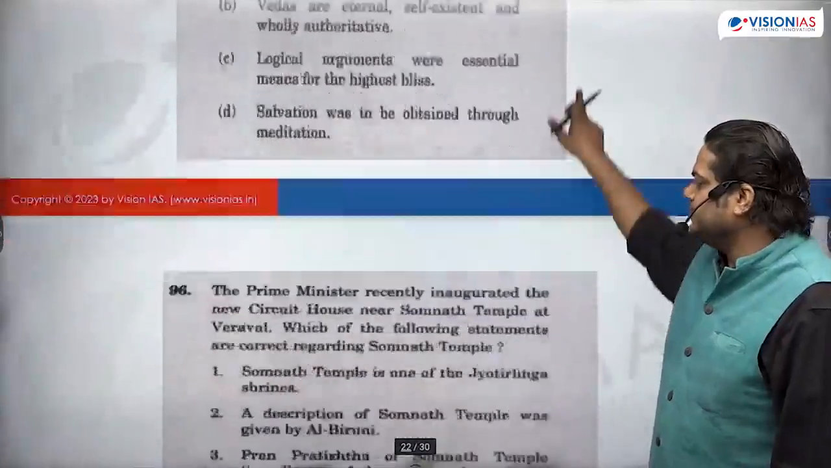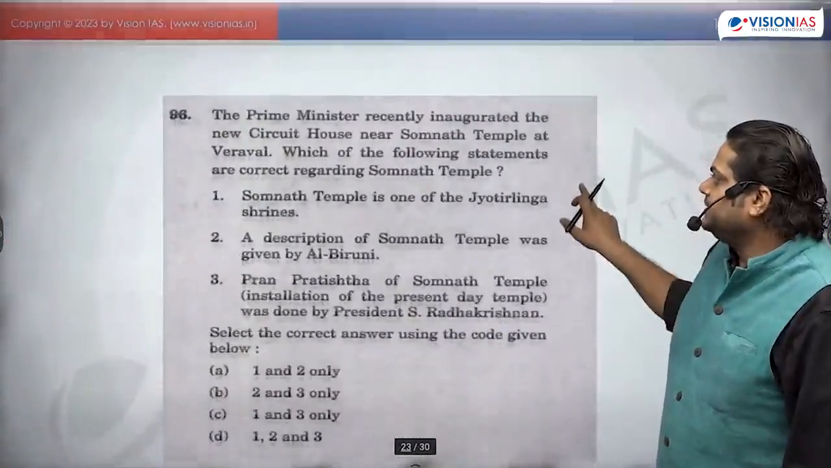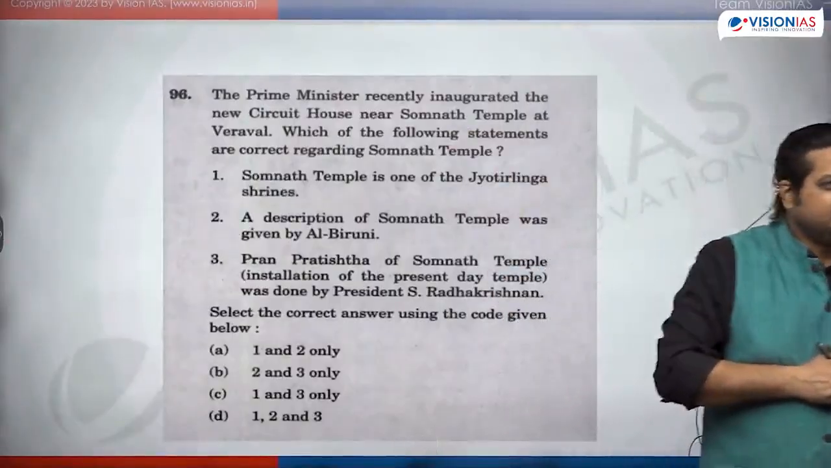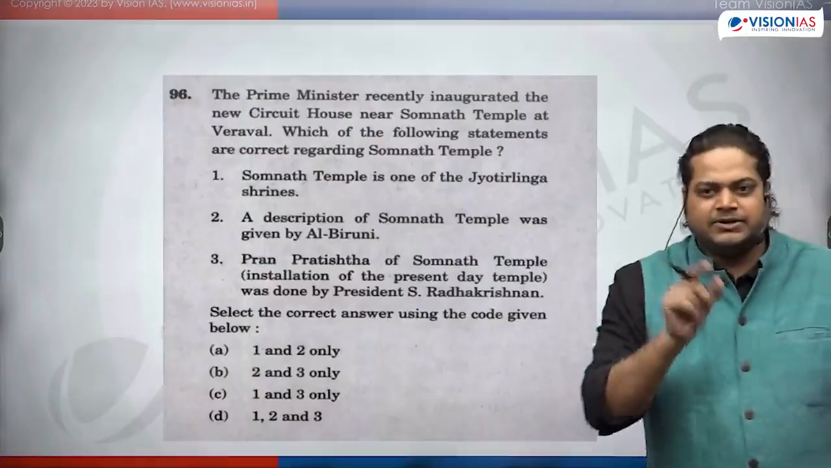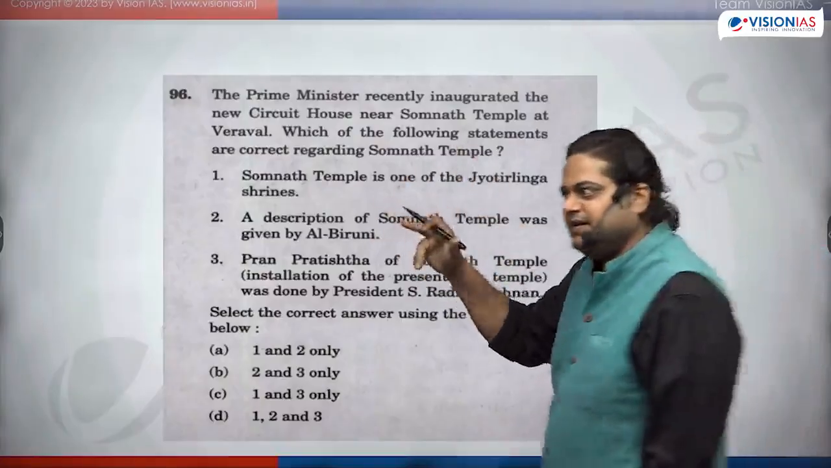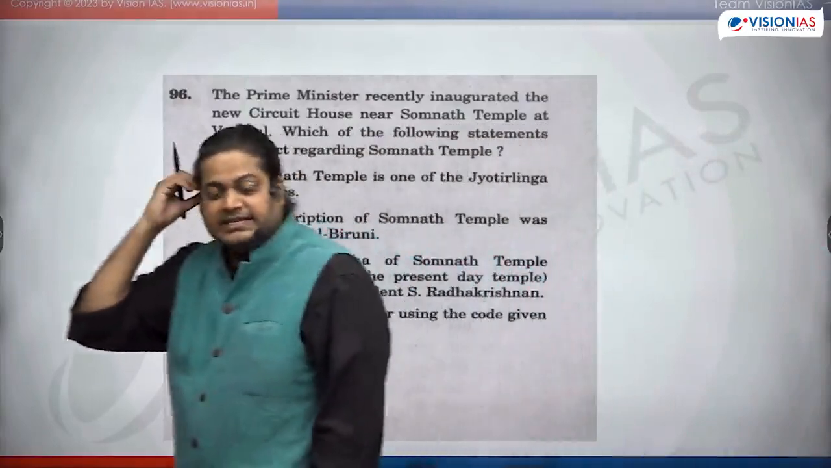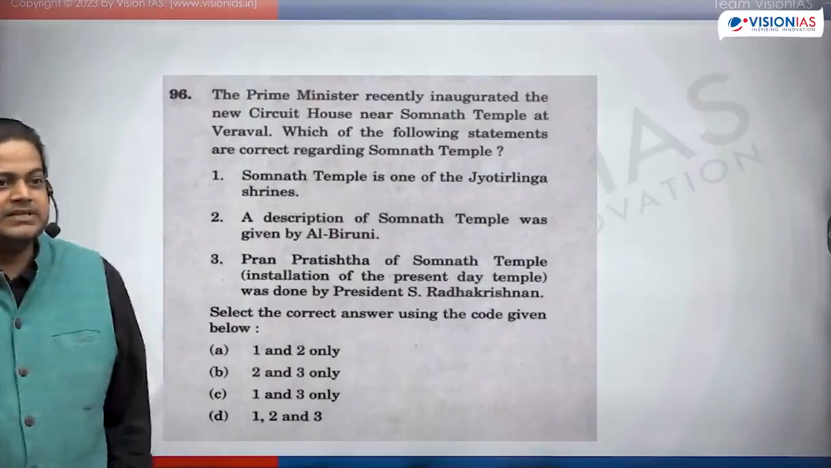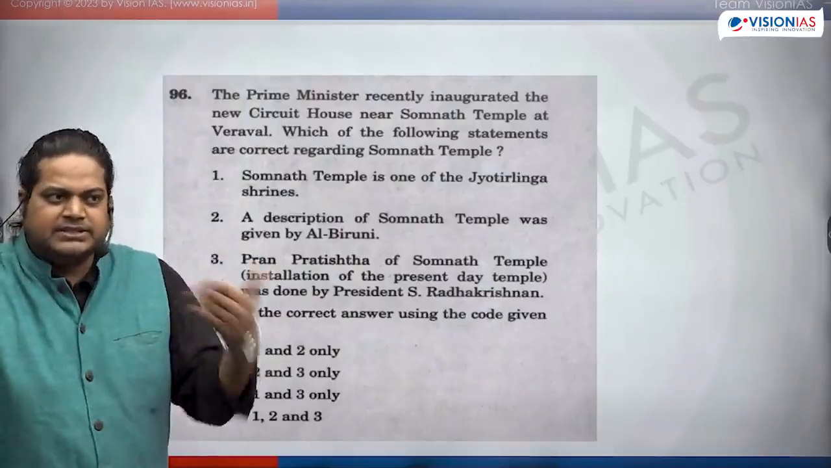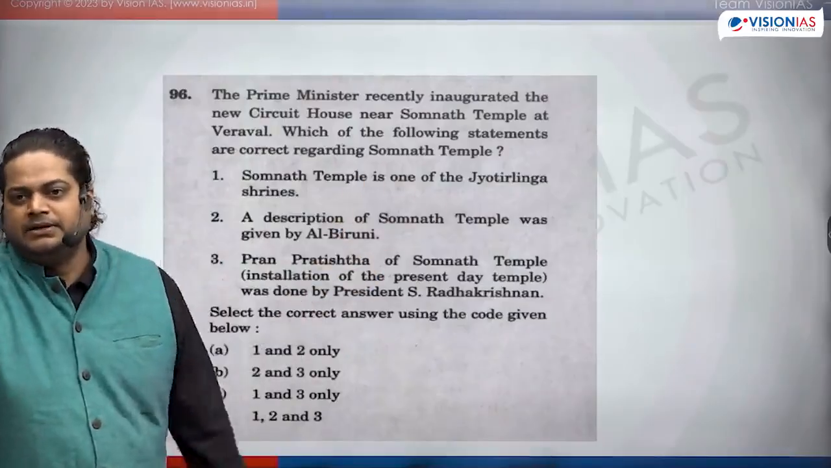Then we have this. The Prime Minister recently inaugurated the Circuit House near Somnath. This place has some historical importance, and they asked this question. So this way we can guess what kind of topics are important for this year's paper. And you can come across this from the newspaper only.